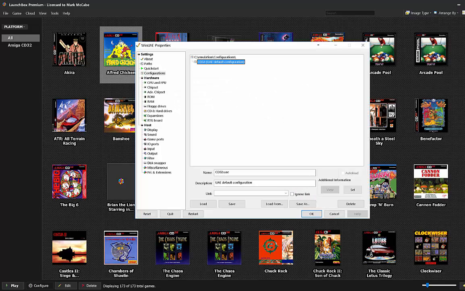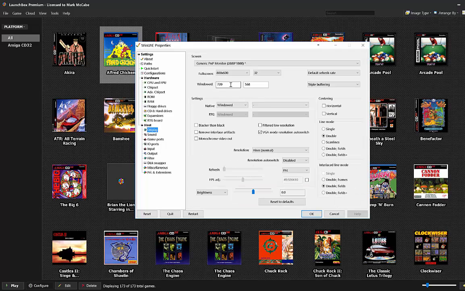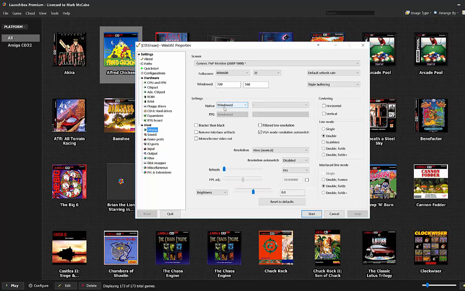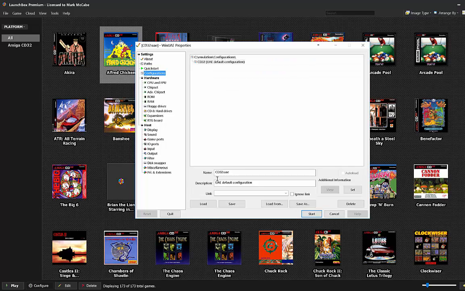Okay, enough of the cheesy music. So, if you want to play on full screen mode, you simply change the host settings to full screen. Back to configurations. Oh, don't forget to load the configuration. Like it says up here, CD32, change the display settings. I always like to load the settings so I make sure I don't overwrite it by accident. Change it to full screen, configuration, and save.